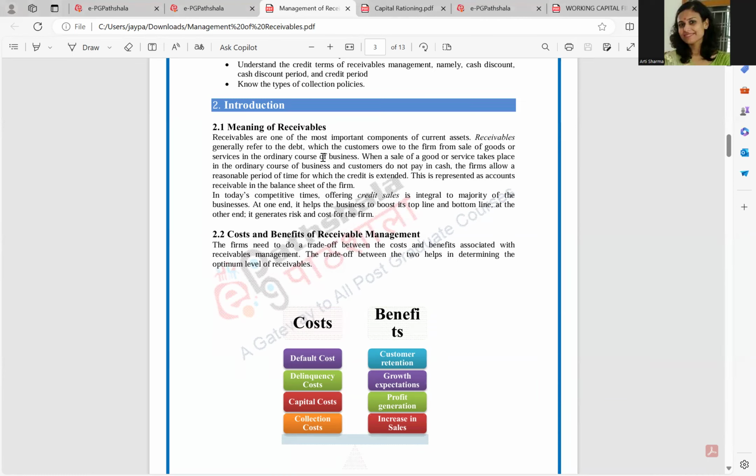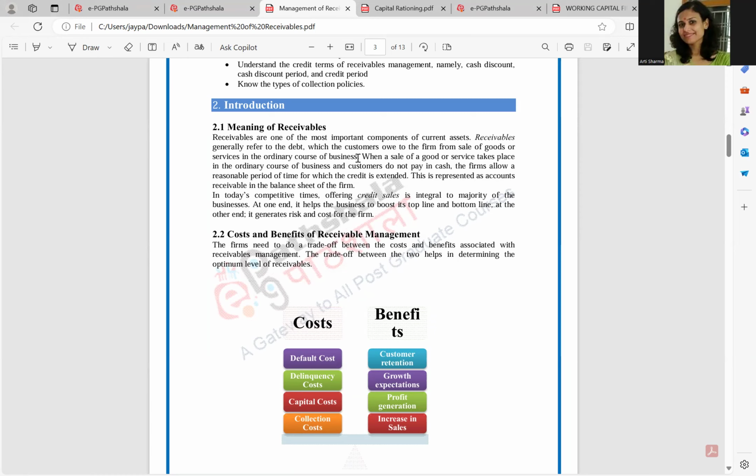Suppose the transaction has started today on 8th May 2024. Then for the next 365 days, the accounting year will end on 7/5/2025. So the receivables generally refer to the debt which the consumers owe to the firm from the sale of goods or services in the ordinary course of business.